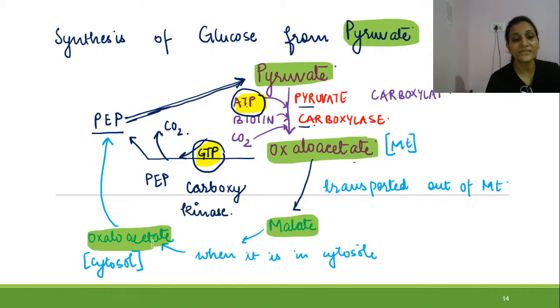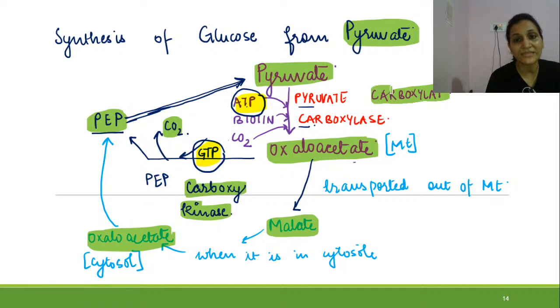This oxaloacetate, with the help of carboxykinase, which is an energy dependent step with removal of carbon dioxide, gets converted into phosphoenolpyruvate. Right, so this is how phosphoenolpyruvate is formed from pyruvate, and the rest of the two non-reversible steps we are also going to see.